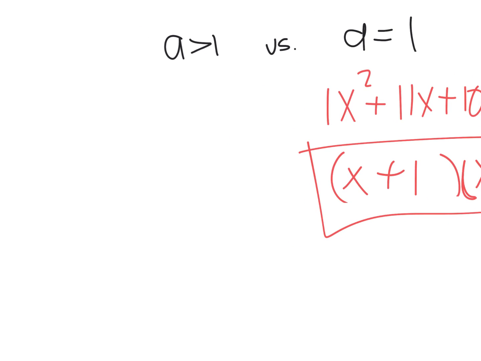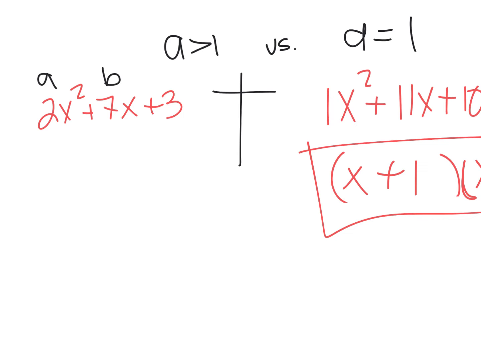Let's look at 2x squared plus 7x plus 3. Okay, so we're going to do the AC method, right? We know to take A times C. So A is 2, C is 3 to get 6, and 7 is B. So we know factors of 6 that add up to 7. Well, in this case, it would be 1 and 6, right? 1 times 6 is 6. 1 plus 6 is 7.